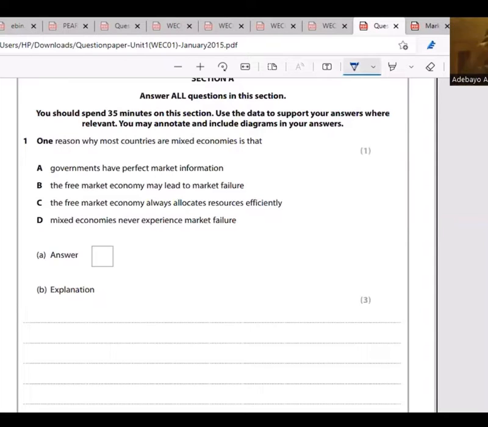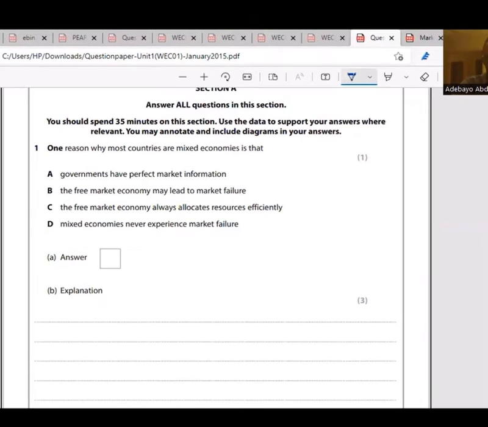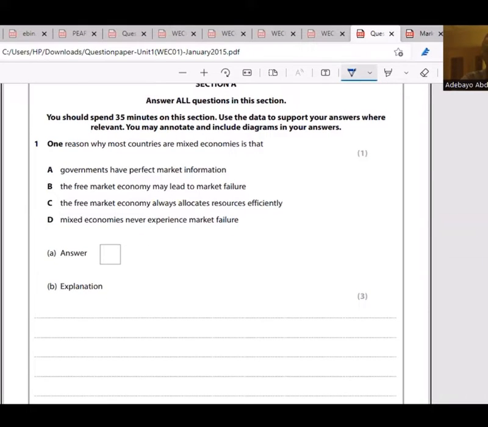I said, one reason why most countries are mixed economies is that governments have perfect market information. The free market economy may lead to market failure. The free market economy always allocates resources efficiently. Mixed economies never experience market failure. Well, the answer is B. Why? Because they say the free market economy may lead to market failure.